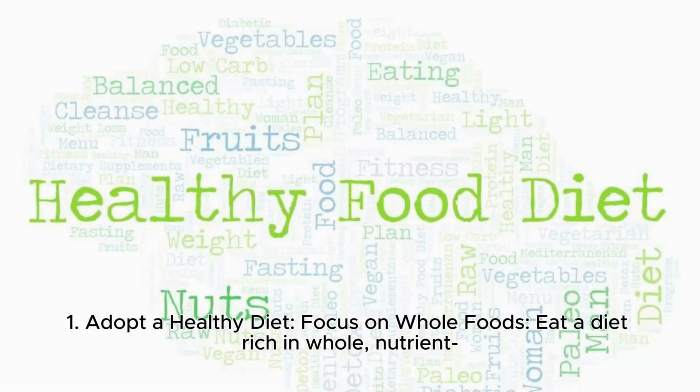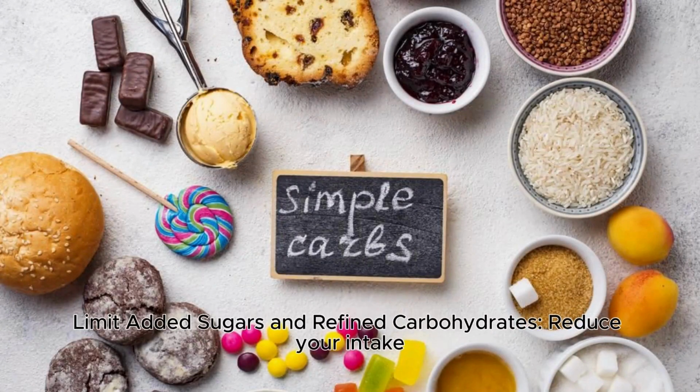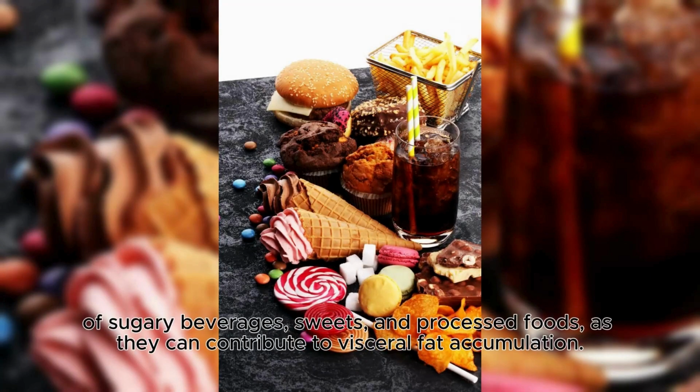1. Adopt a healthy diet. Focus on whole foods. Eat a diet rich in nutrient-dense foods such as fruits, vegetables, lean proteins, whole grains, and healthy fats. Limit added sugars and refined carbohydrates. Reduce your intake of sugary beverages, sweets, and processed foods, as they can contribute to visceral fat accumulation.